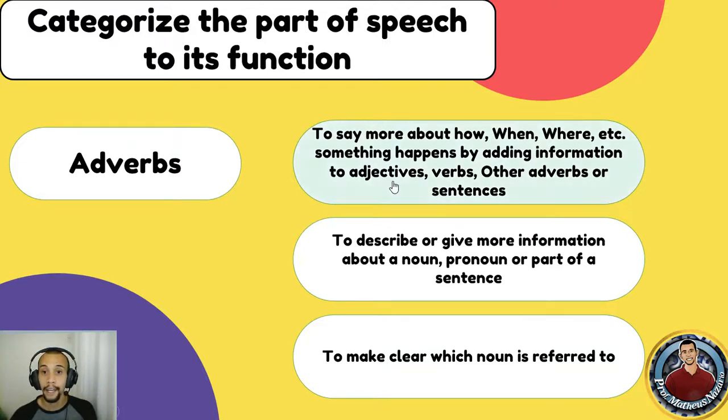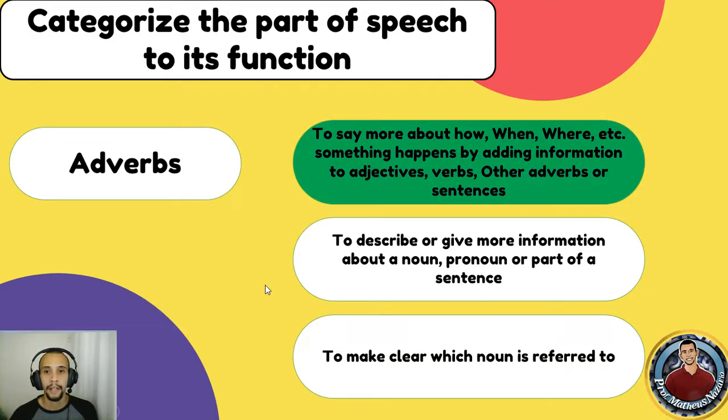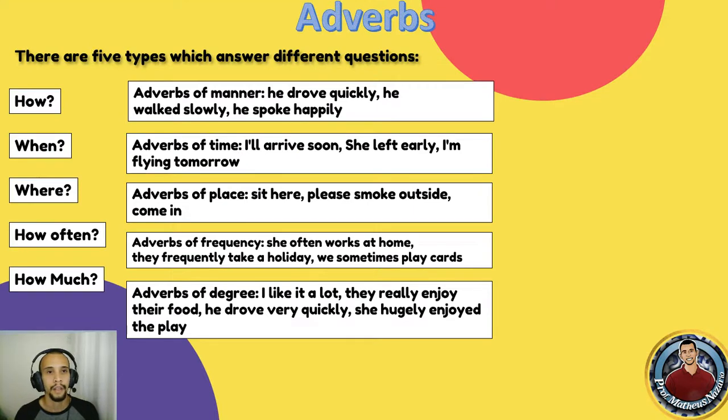Alright, if you thought of letter A, you are correct. Adverbs are used to add more information. I usually say that adverbs are like the adjectives for adjectives. So they add information to adjectives, verbs, or even other adverbs. There are 5 types of them, so all of them can answer different questions. For instance, how? We have adverbs of manner. So he drove quickly, he walked slowly, he spoke happily. So these adverbs talk about the manner, the way that something was done, they give a feature to the verb. That's how an adverb works and behaves in a sentence.